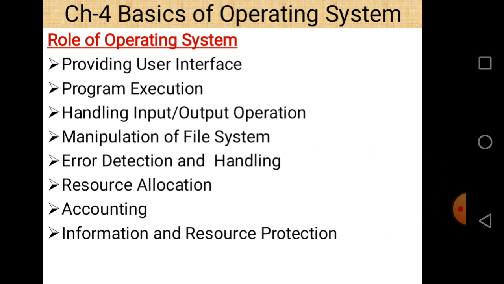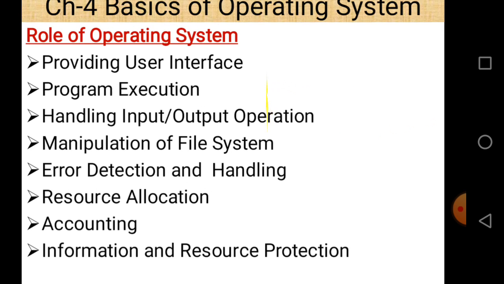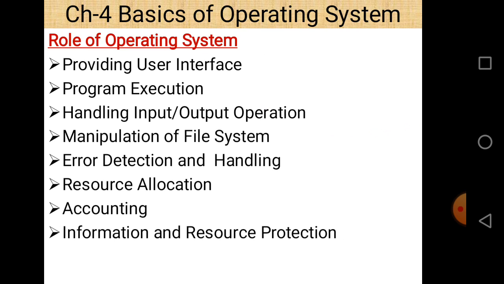Resource allocation is also done by the operating system, and different accounting tasks are also performed by it. So these are all the roles of an operating system in our computer system. A question may be asked, such as: what is the role of an operating system in our computer system? You can write all these points, and if it is asked in detail, then you can mention them in detail.